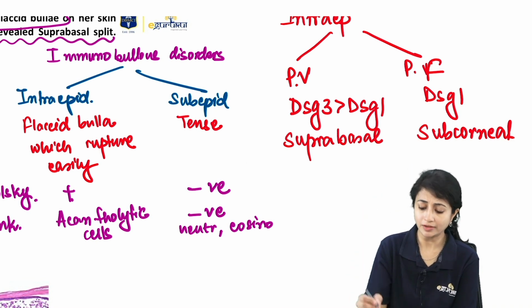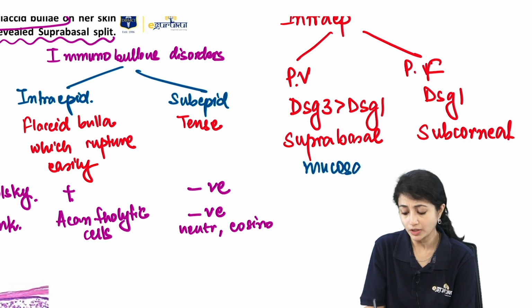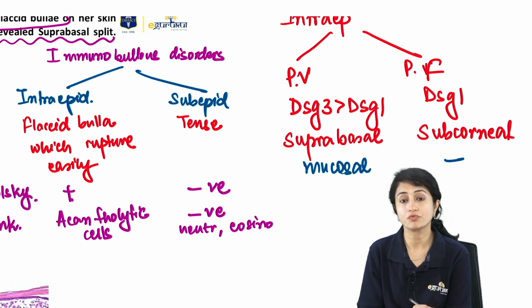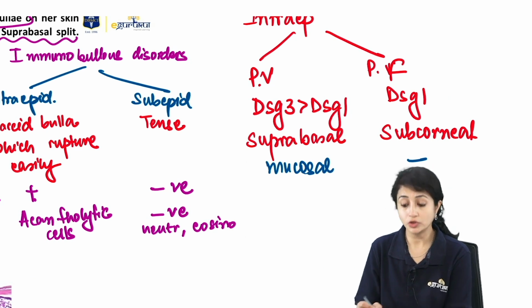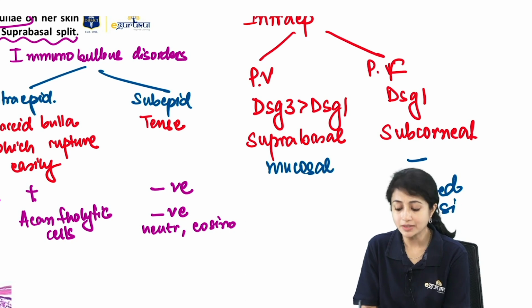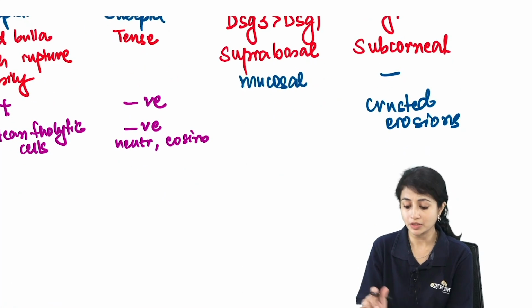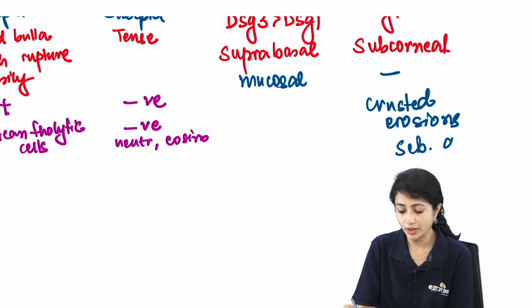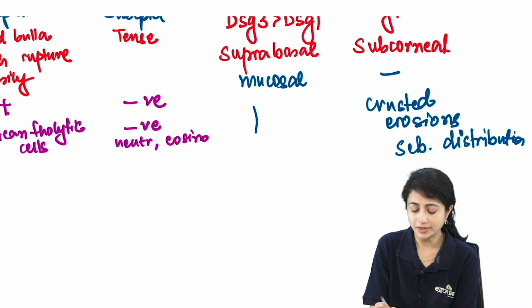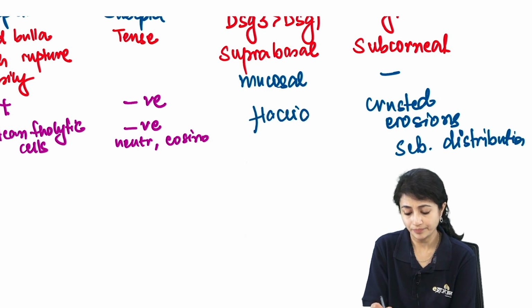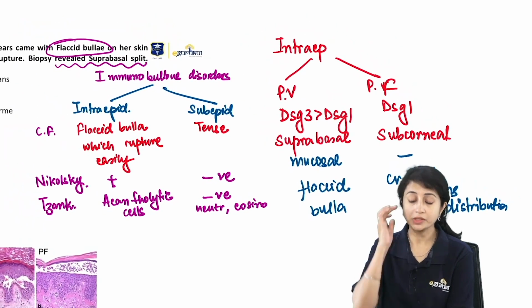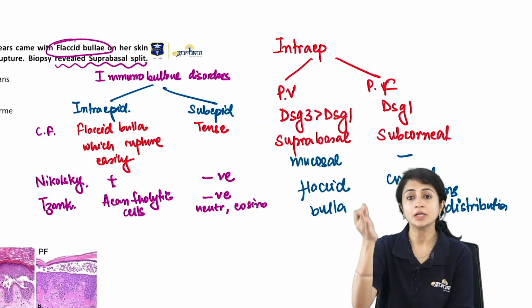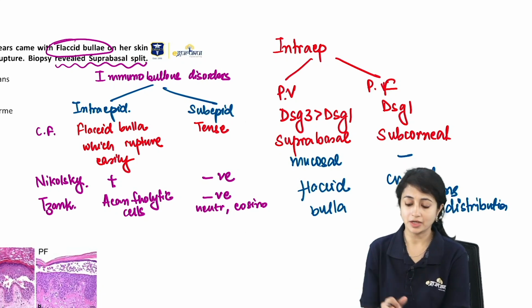In pemphigus vulgaris, I had mucosal involvement, which was not present in pemphigus foliaceus. Here in pemphigus foliaceus, I see mainly crusted erosions. You may see some bulla, but predominantly crusted erosions in seborrheic distribution. Here I see flaccid bulla. So this is how broadly you first differentiate between intra and subepidermal, and then you differentiate between vulgaris and foliaceus.